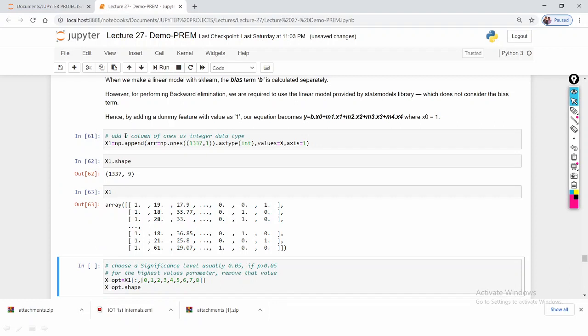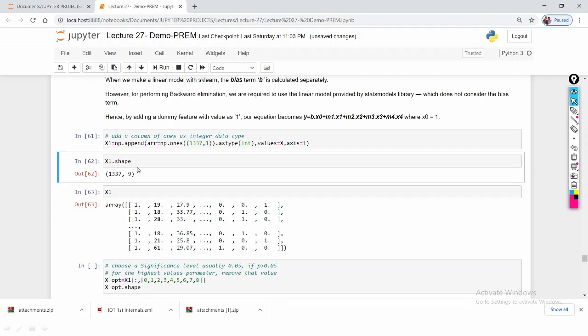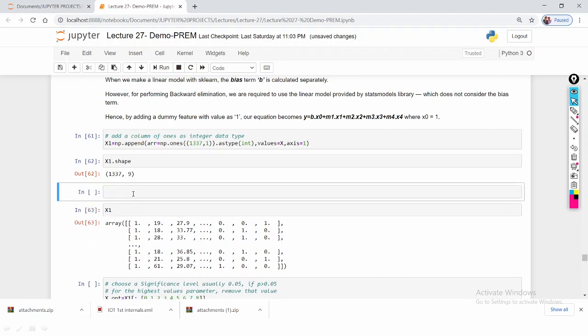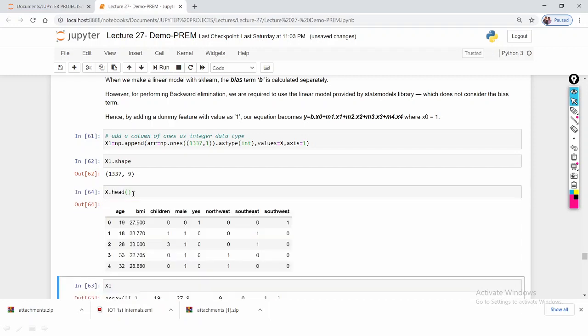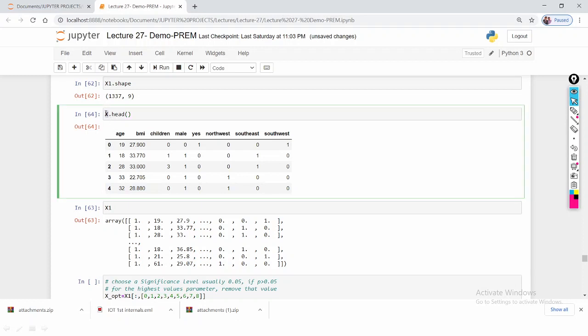So what are the x1 values? Let me look at x dot head. So x means age, and this has 8 features. When it is x1, it is 1337 observations of the constant plus 1337 by 8 features.